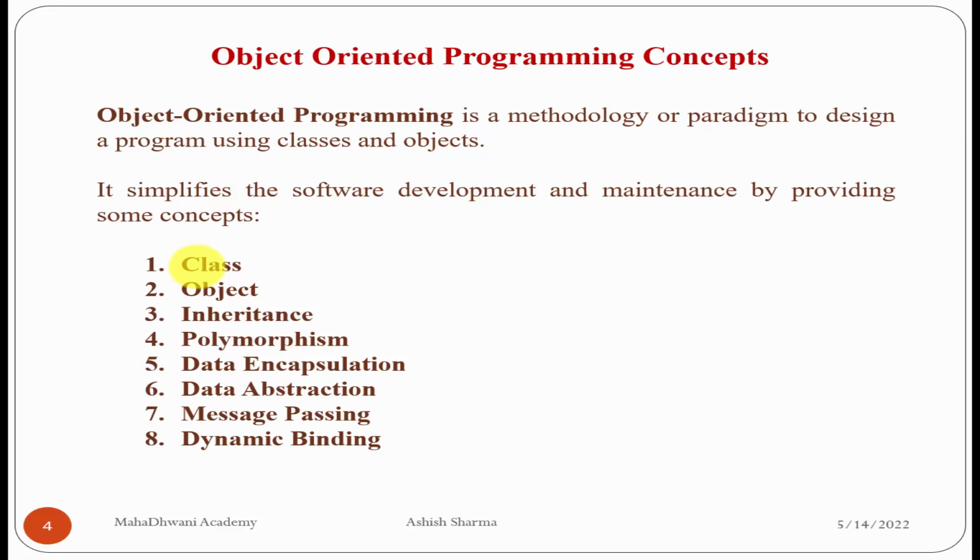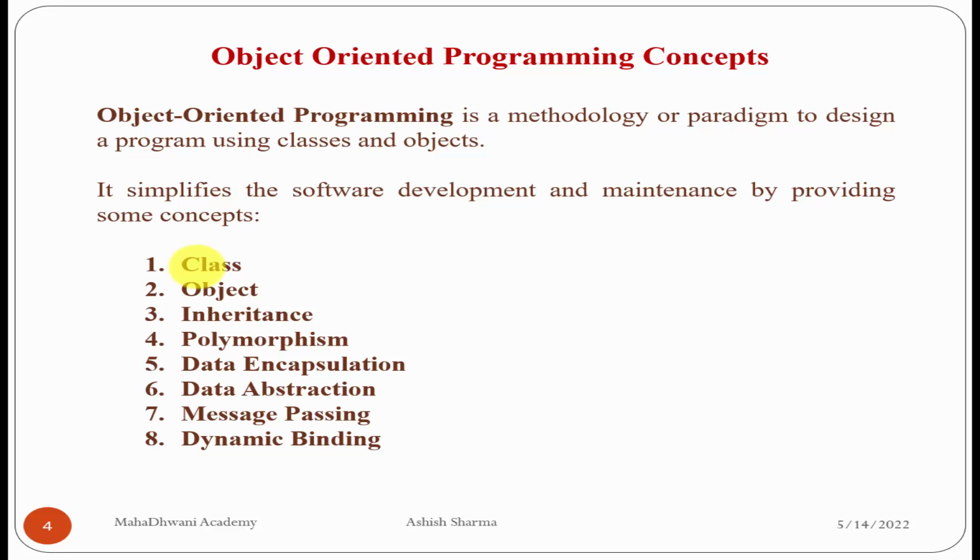Number 3, inheritance. We already explained something about it. Inheritance is a concept where two classes are communicating with each other. These two classes cannot communicate directly with each other. These classes should communicate by using the objects of these two classes. So these two objects are passing a message to each other. This concept of getting communication between two classes with the help of message passing through the two objects of two classes is called inheritance.